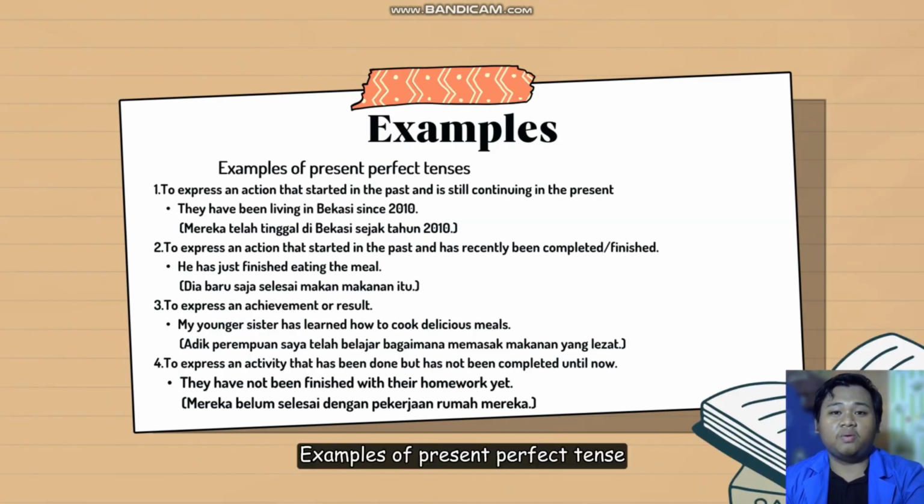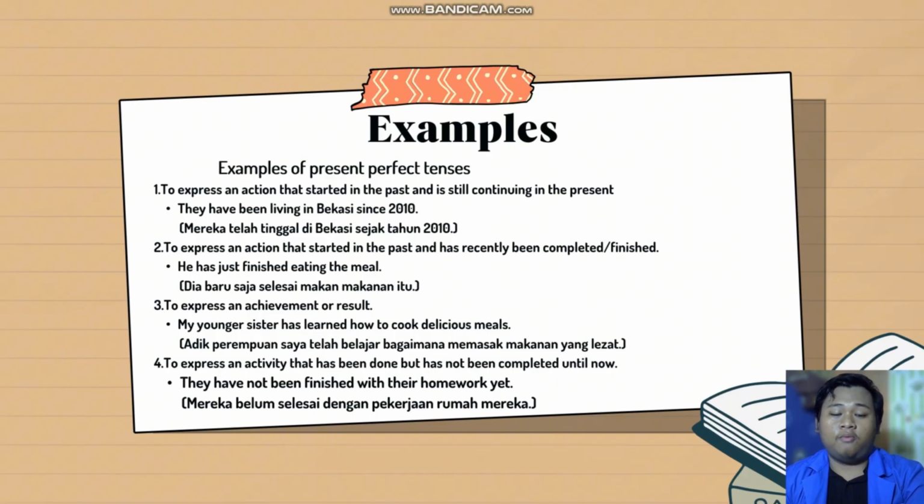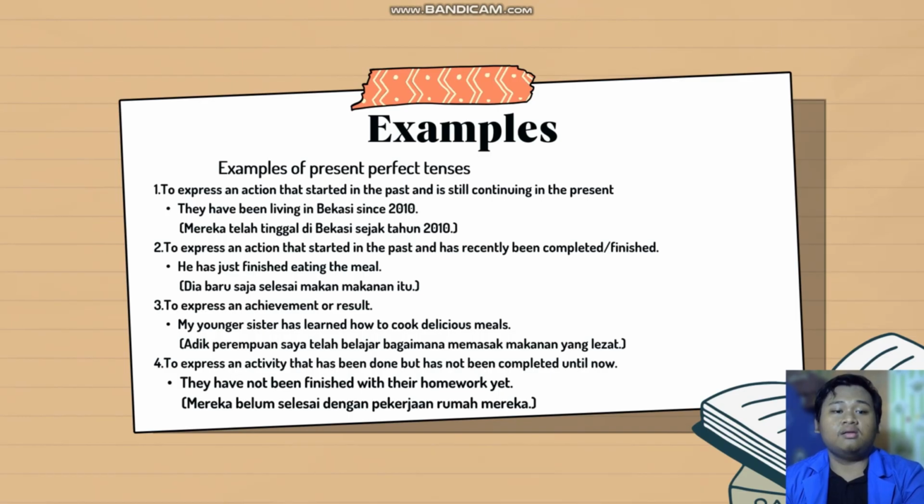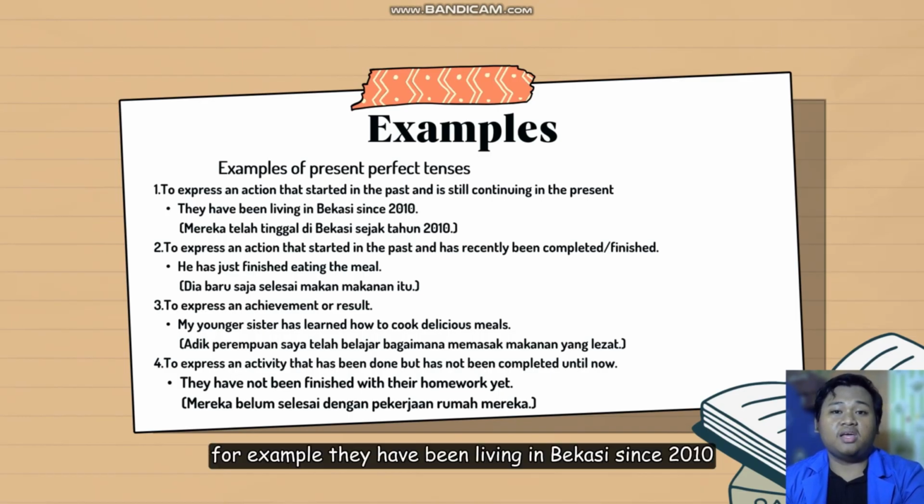Example of present perfect tense. First, to express an action that started in the past and is still continuing in the present. For example, they have been living in Bekasi since 2010. Second, to express an action that started in the past and has recently been complete or finished. For example, he has just finished eating the meal.